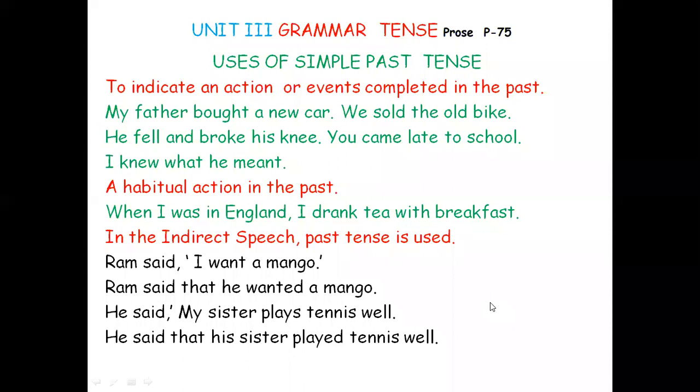Here, when you want to change this direct speech to indirect speech, in the reported speech, that is after "that", you use simple past tense. He said that his sister played tennis well. There also, in the indirect form, we use simple past tense. This is a very important use of simple past tense.